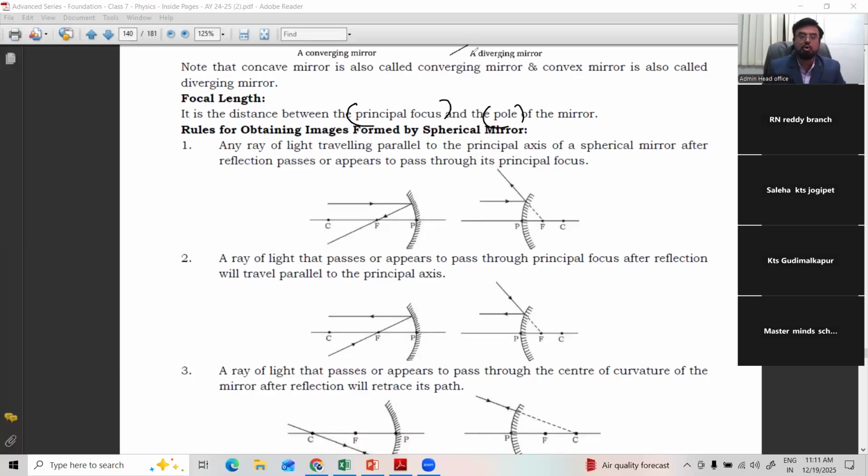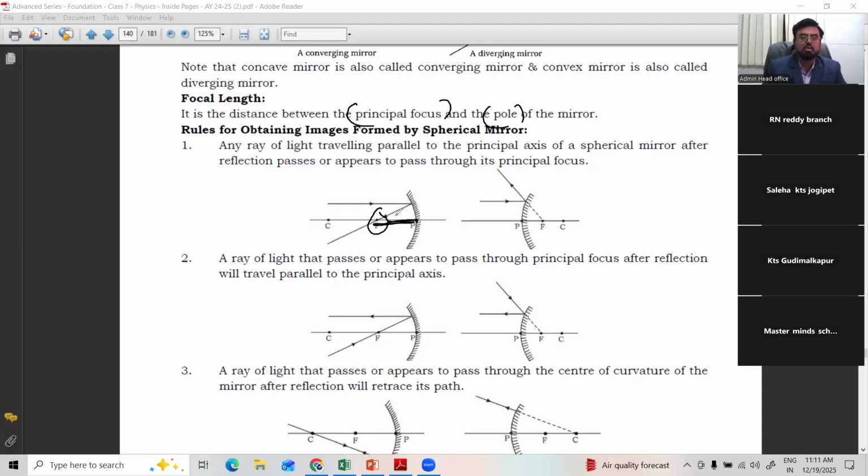So focus to pole. See, this is the pole, right? Where is the focus? F, where all the rays converge. So the distance between these two is called the focal length of the mirror. Very, very important, the focal length of the mirror,